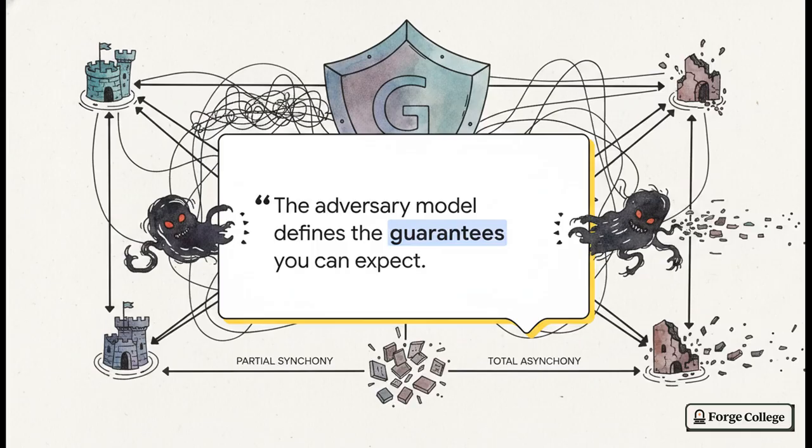A system designed to be safe under partial synchrony isn't magically going to stay safe if the network drops into total, chaotic asynchrony where messages are delayed indefinitely. The promises any protocol makes are really only as good as the threat model it was specifically engineered to withstand.